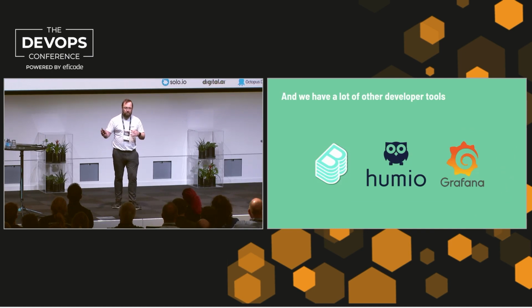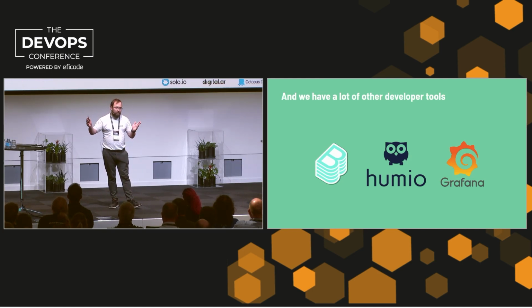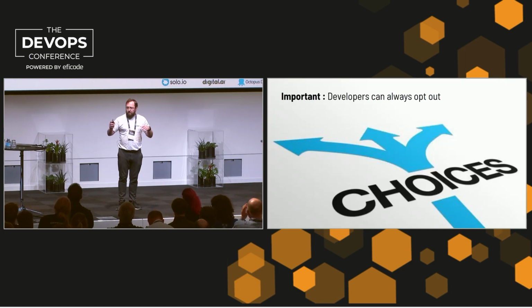We also have other tools like Backstage, which American Airlines uses, for templating new services. A new service takes roughly three minutes, and then it's running in production. We use Humio, an awesome tool, and Grafana, I guess you know that. But the most important thing is that they need to be able to opt out. You don't want to create a prison. With Shuttle, they can opt out on a single template, a single script, or the entire plan, and you can use one plan for many services. If you don't do this, it'll be a prison, and they will hate you for it.